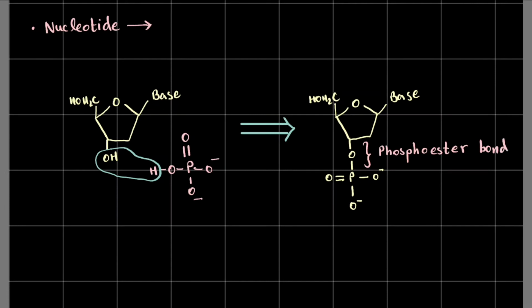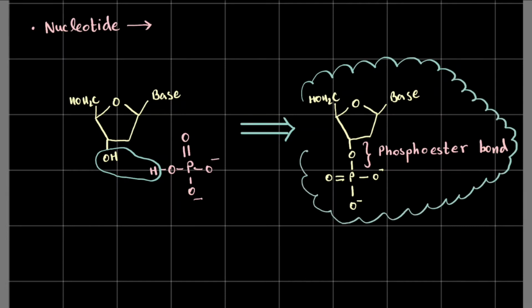I'm sure you must have heard of esters in organic chemistry, fruity smelling substances like ethyl ethanoate, that is an ester. So in the same way, this is a phosphoester, and we call this structure a nucleotide.